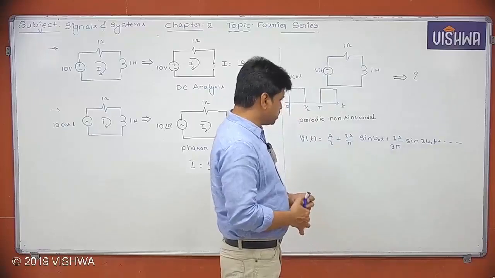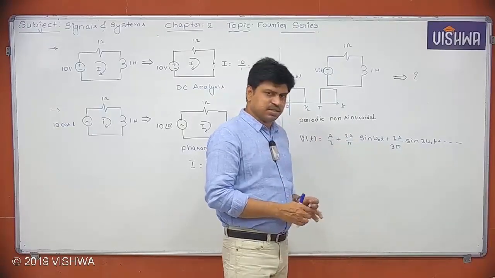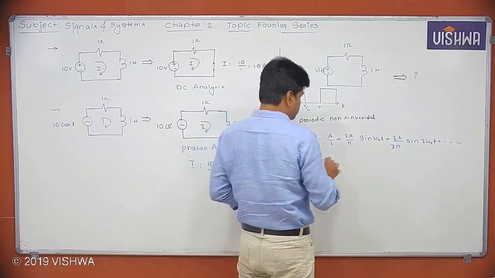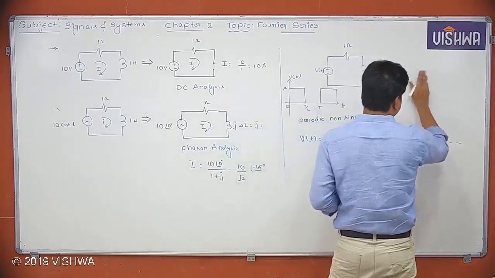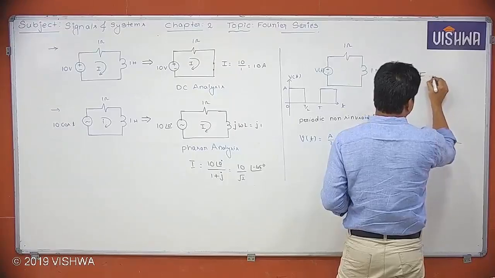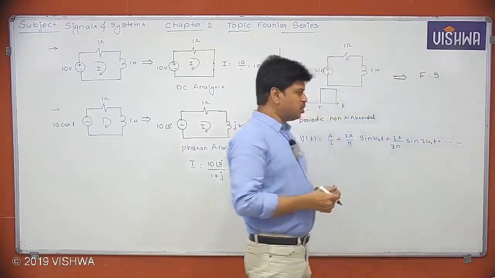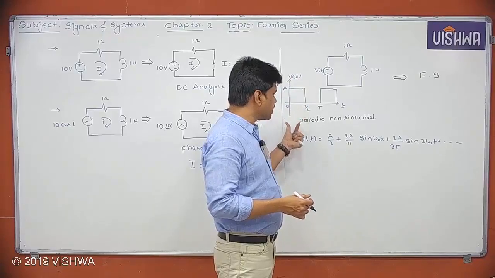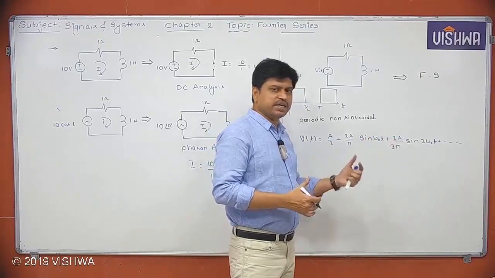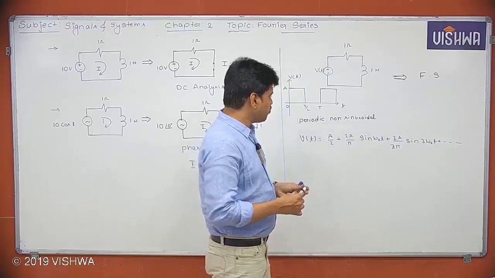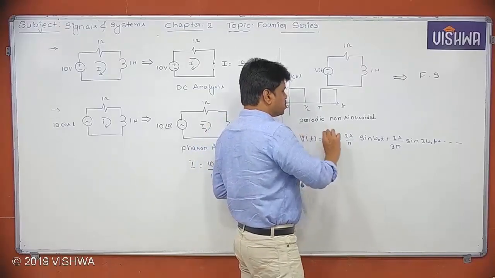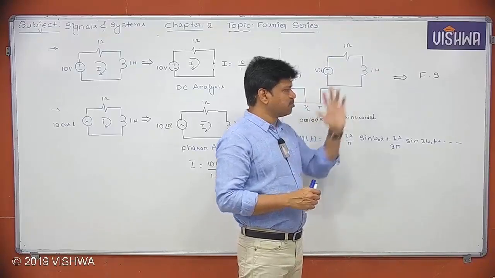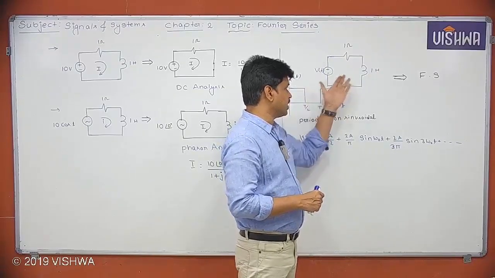Once I can write V of t like this, this is called the Fourier series. So the analysis we use here is the Fourier series. If I could express this non-sinusoidal periodic signal in terms of sine waves, then it will become very easy. How? First I can go with the a by 2. Then I know this is nothing but a DC signal, so I can perform the DC analysis and find out the current in it.